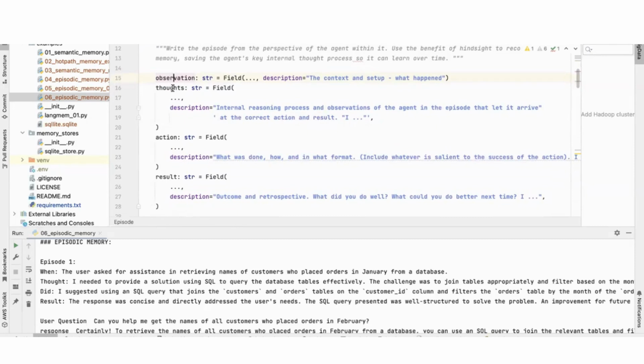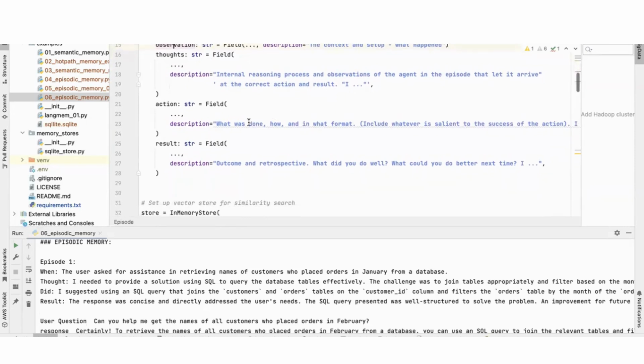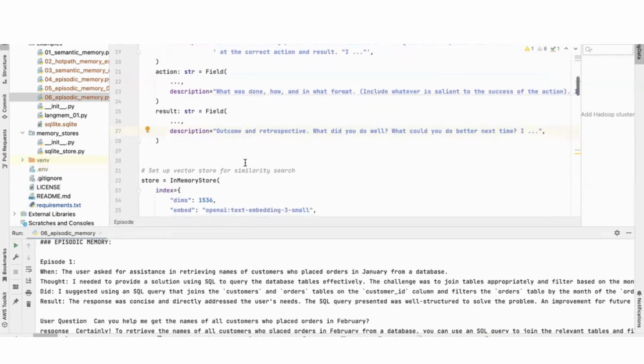and then I'm asking that component to extract the context and setup, what happened, right? The observation, the thoughts, the internal reasoning process and observations of the agent in the episode that let it arrive at the correct action and result, right? What action was taken, what result, the outcome that was created. That is what I'm going to extract, right?